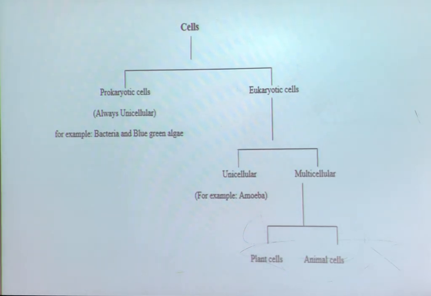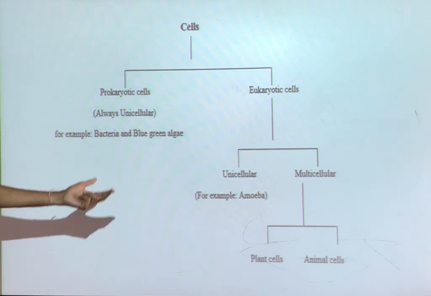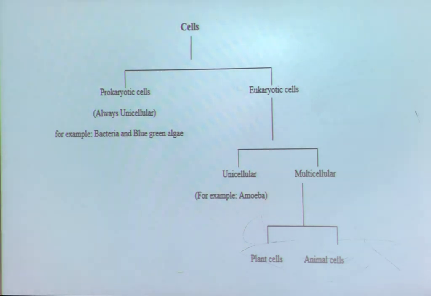For example, on the basis of whether cells have a well-developed nucleus, they are of two types, prokaryotic and eukaryotic. Prokaryotic cells have no well-defined nucleus, eukaryotic cells have a well-defined nucleus. On the basis of number, there are two types: unicellular, if a single cell is there, for example amoeba, bacteria. Multicellular organisms have millions of cells, for example plants and animals. So, in this video we have completed the introduction, discovery of cell, cell theory, cell shape, size and number.